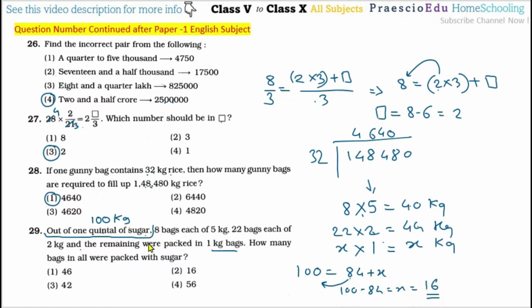So 16 such bags will be filled. But it asks about all that were packed, so this 16 plus this 8 plus this 22, so 8 plus 16 is 24 plus 22, that is 46 such bags in total. So option number 1 is the correct one.